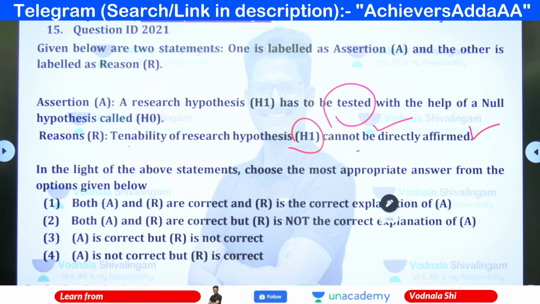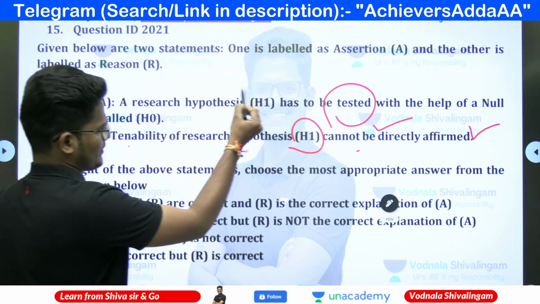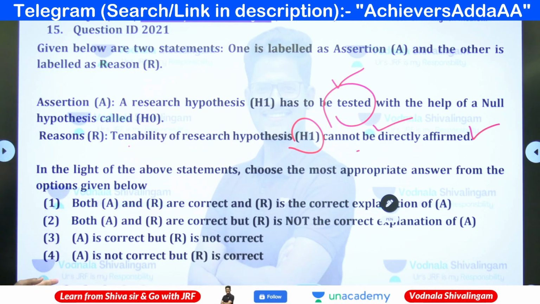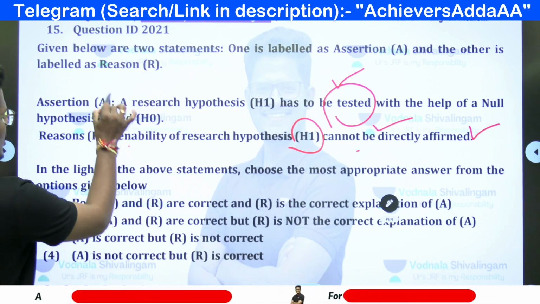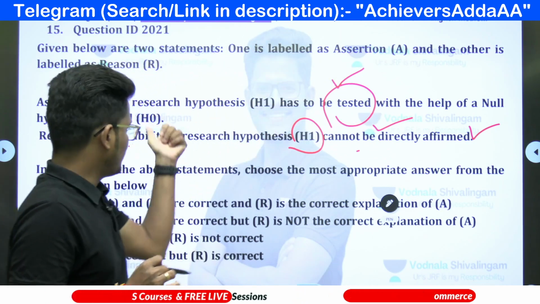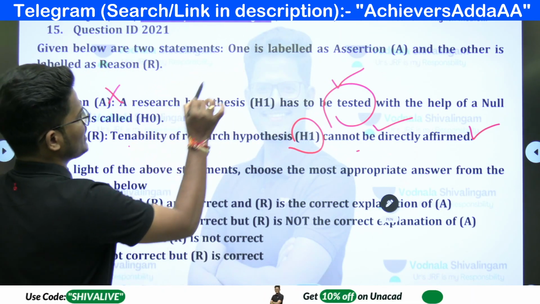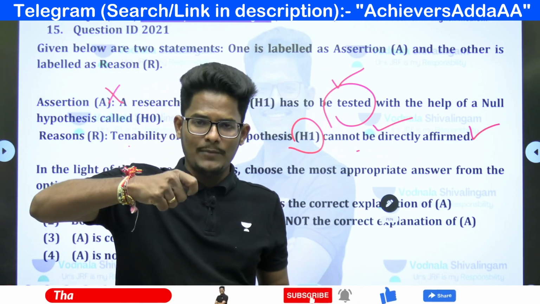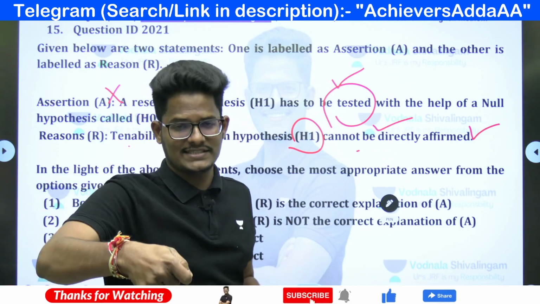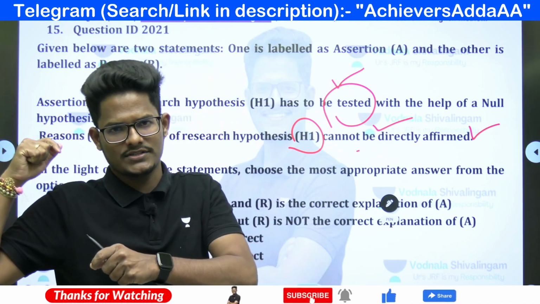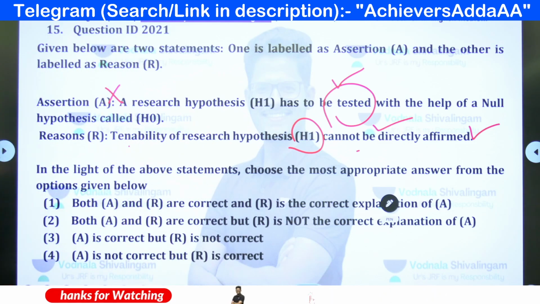What is the indirect way? The statement that the research hypothesis has to be tested with the help of the null hypothesis only is wrong. Why wrong? Because with the help of the research hypothesis, the null hypothesis is going to be tested. They have given it the wrong way around: we test the null hypothesis initially, then we decide the fate of the alternative hypothesis. But they gave the reversed statement, which is wrong.